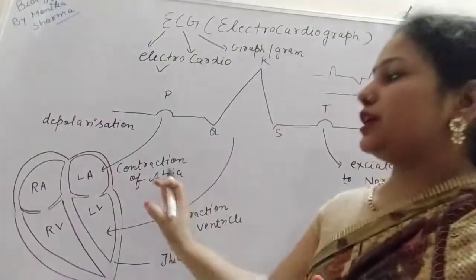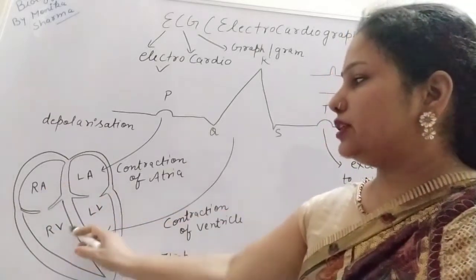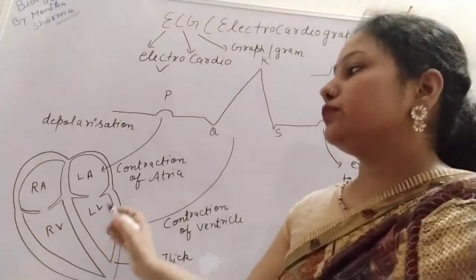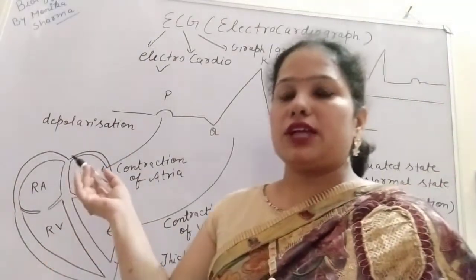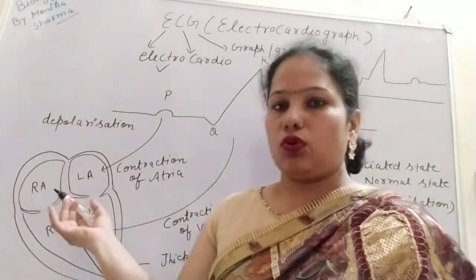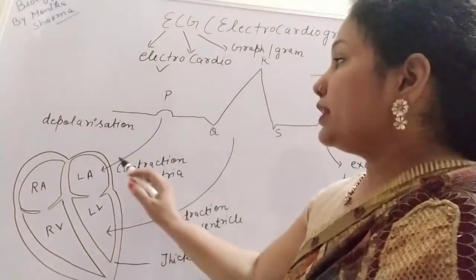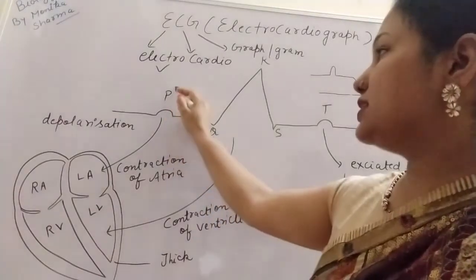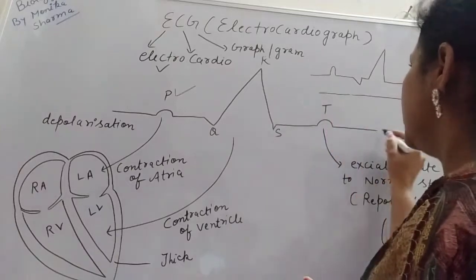So firstly, there are 4 chambers in the heart. 2 are the auricles and 2 are the ventricles. In the cardiac cycle we have discussed the joint diastole, the atrial systole, the atrial diastole, the ventricular systole, and the ventricular diastole. All the terms we have discussed. So firstly, in this graph you have seen the letter P is written here, then QRS, then T.